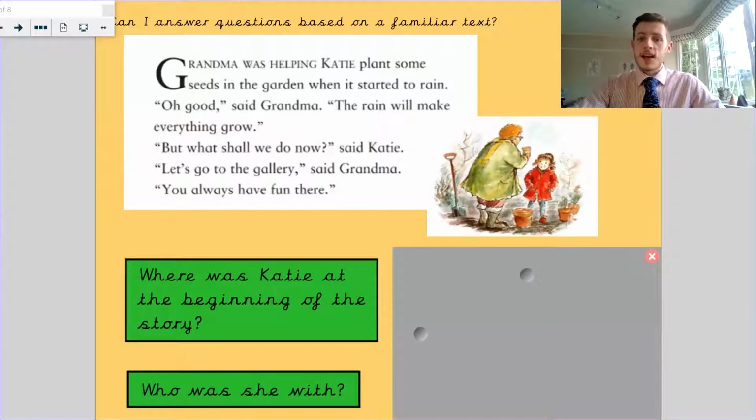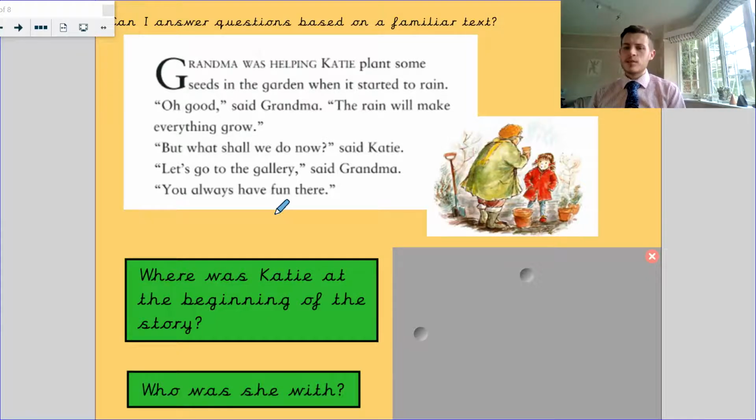So this is our Katie and the Sunflower. Grandma was helping Katie plant some seeds in the garden when it started to rain. "Oh, good," said Grandma. "The rain will make everything grow. But what shall we do now?" said Katie. "Let's go to the gallery," said Grandma. "You always have fun there."